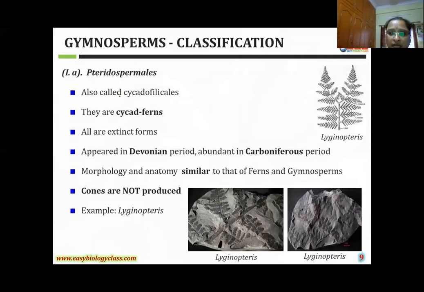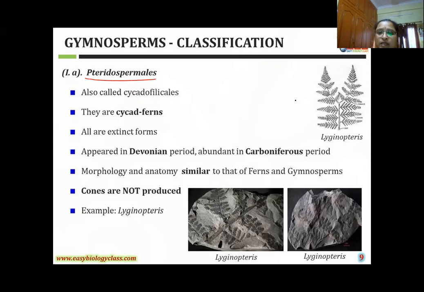Cycadopsida. The class 1, first order, Pteridospermales. In the Cycadopsida, order 1, Pteridospermales. Here, both forms are there: living forms and fossil forms. In the Pteridospermales, another name is Cycadofilicales. They have cycad and fern-like characteristic features that you can observe in this order.